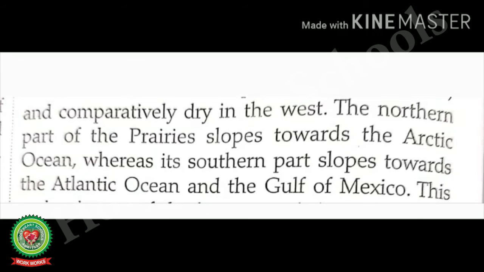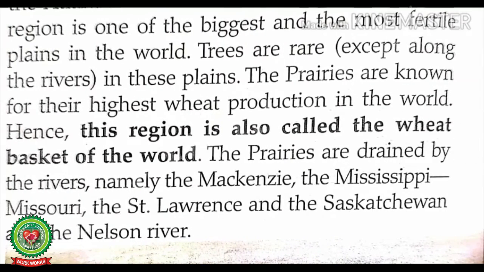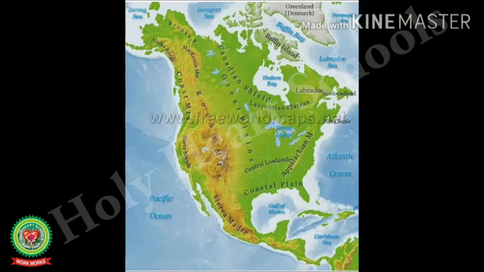The northern part of the prairie slopes towards the Arctic Ocean, whereas its southern part slopes towards the Atlantic Ocean and the Gulf of Mexico. This region is one of the biggest and the most fertile plains in the world.